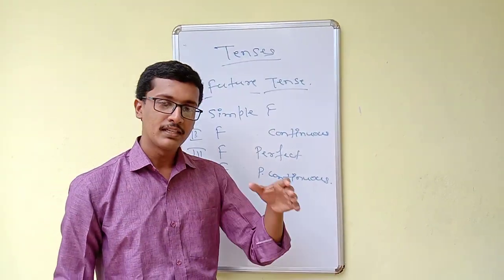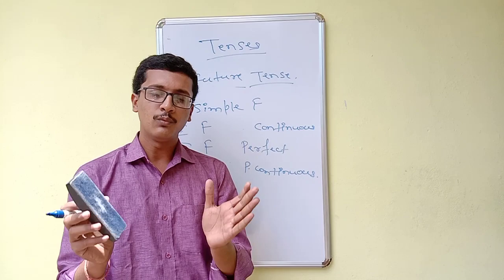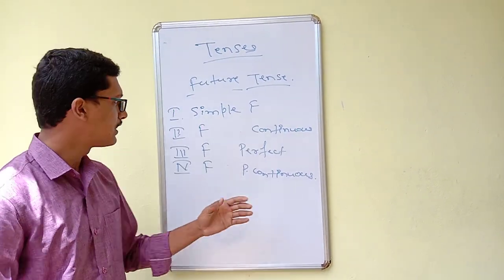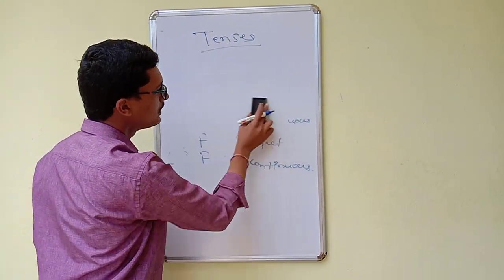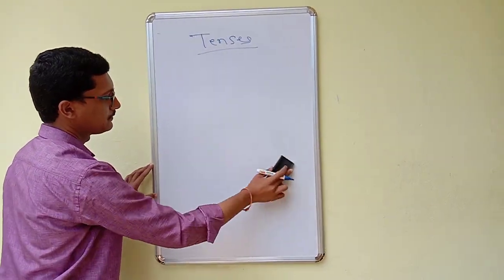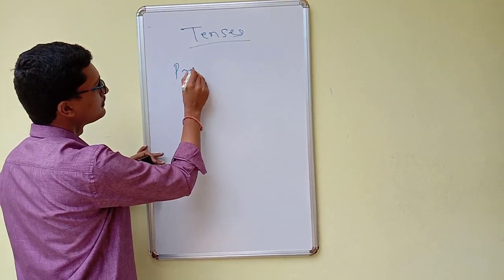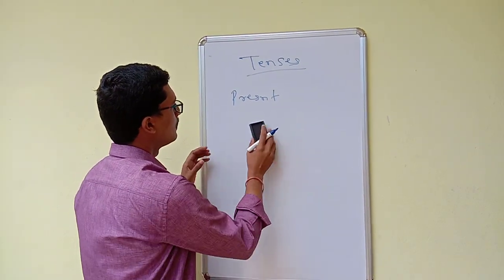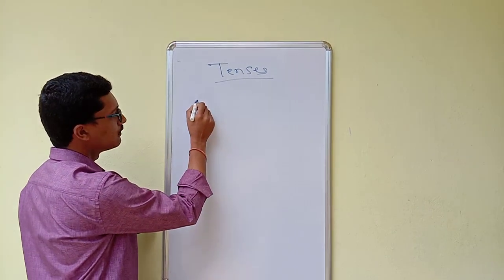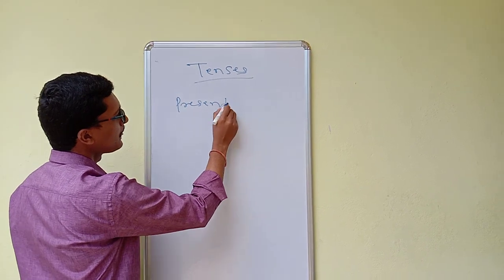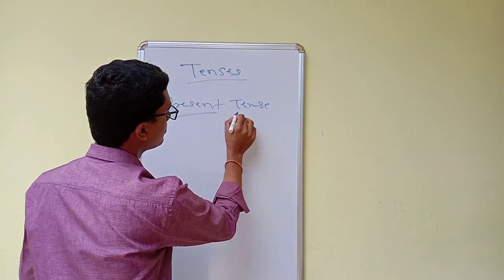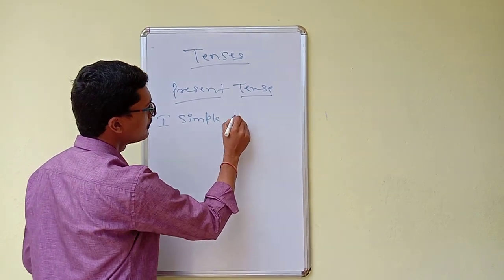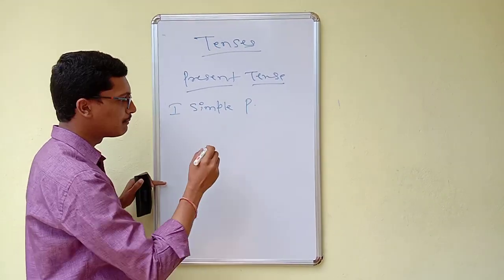Now we'll discuss these tenses one by one. We'll take one example, and with the help of that example, we'll try to understand the tenses in a different manner. First, we'll go with the simple past. Sorry, we'll go with the present first. We'll go with the present only first. Present tense. So the first one, as I said, simple present.